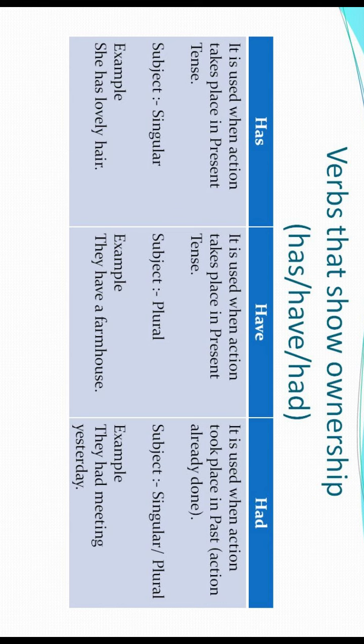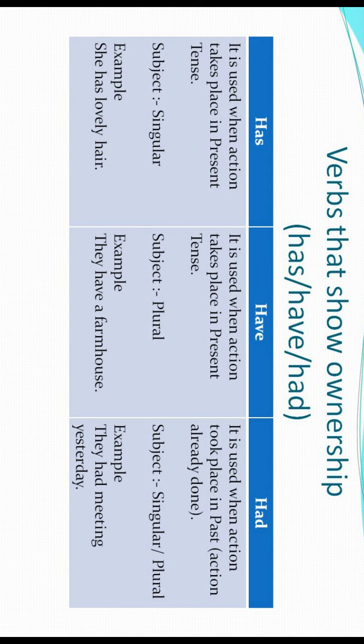The difference is in the second point. Has is used when the subject is singular, and have is used when the subject is plural. So it is very clear the tense must be present in both cases, whether it be has or have. But the subject must be singular for has and plural for have, right?